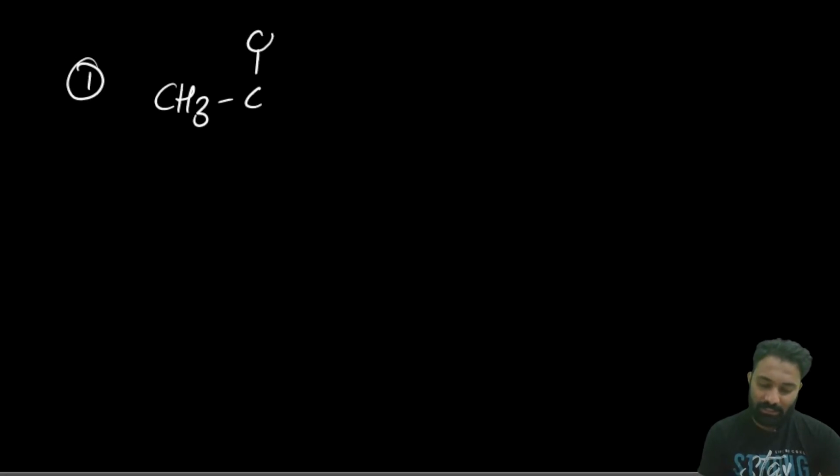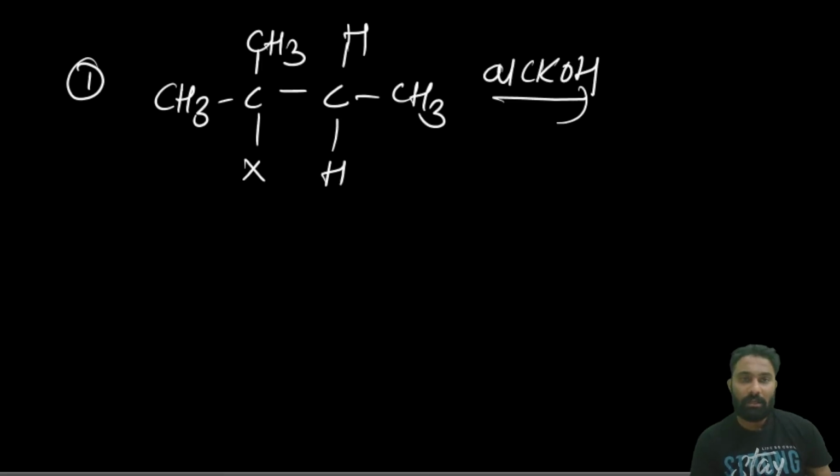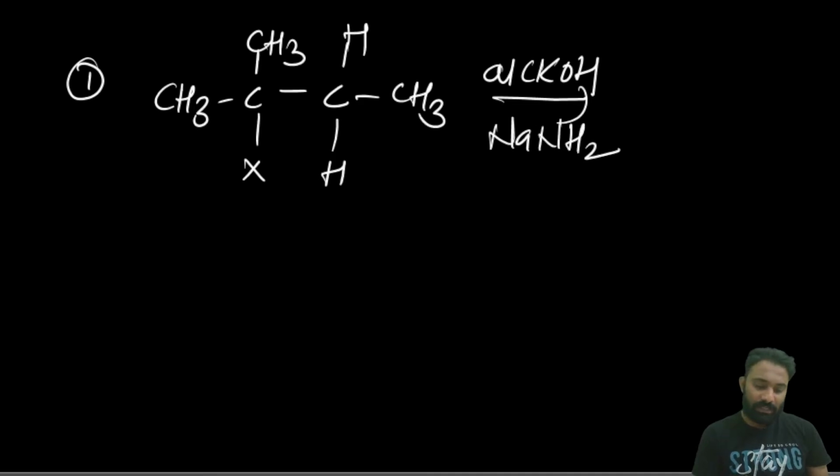In this CH3, done. Here the halogen. Now here one hydrogen, and here one hydrogen and one CH3. Now next, due to the presence of this alcoholic KOH or sodium amide, these are small bases.